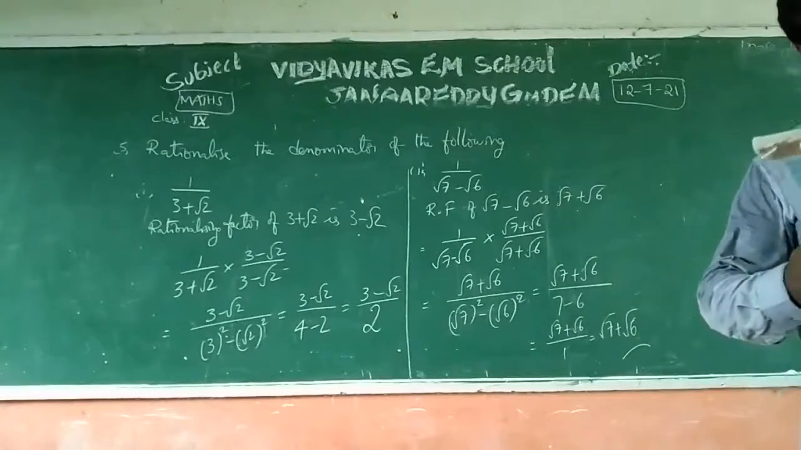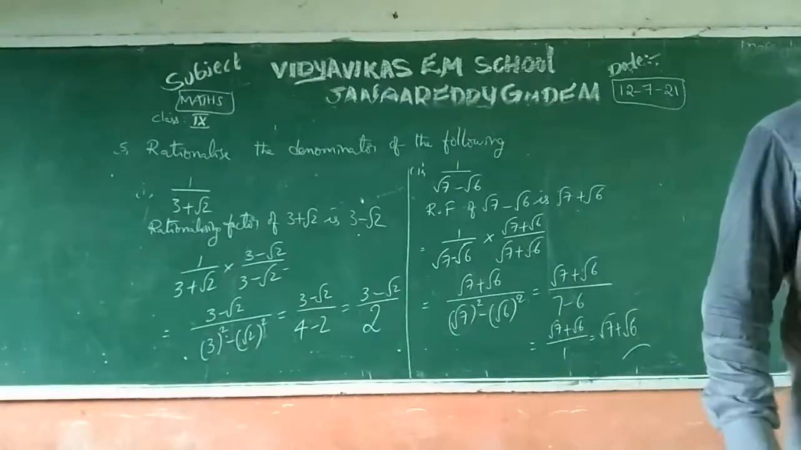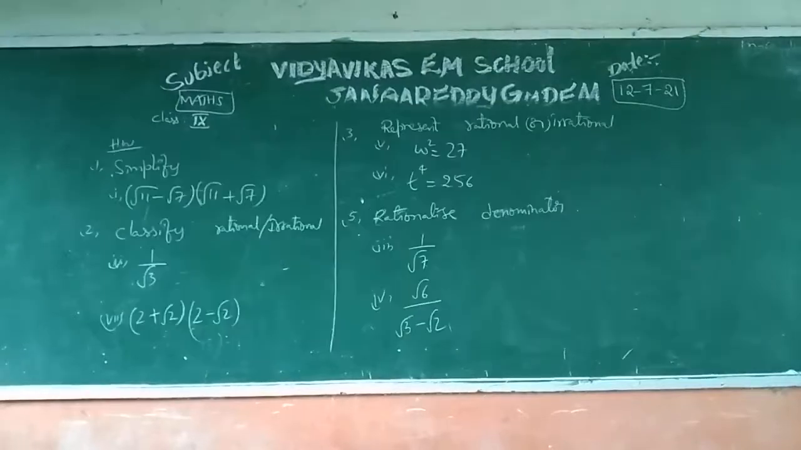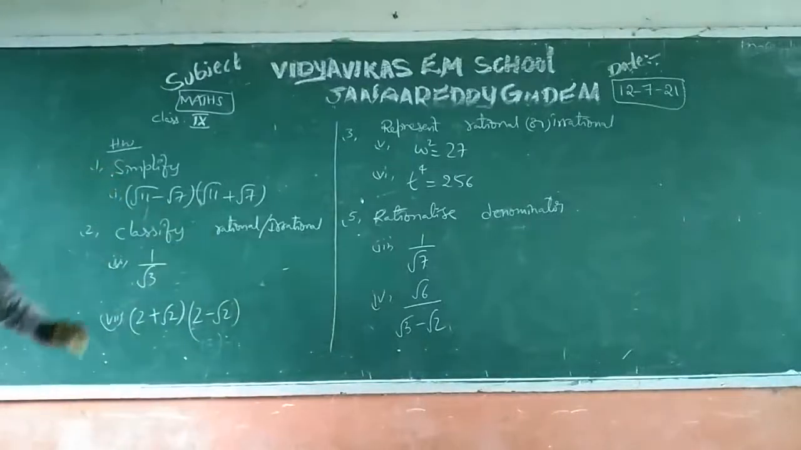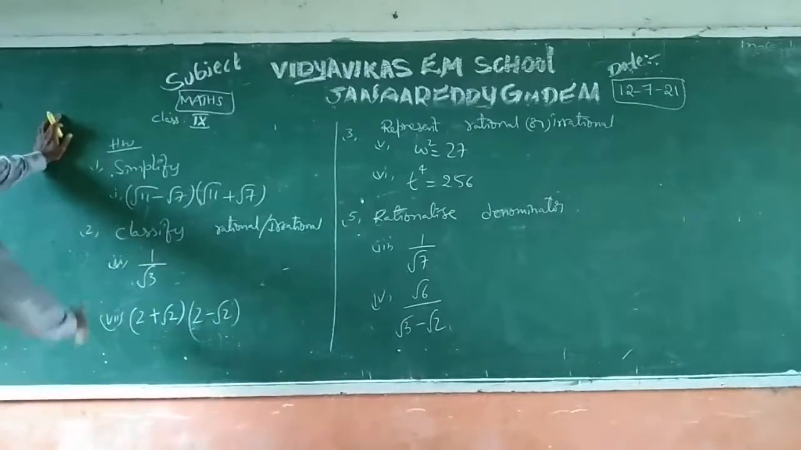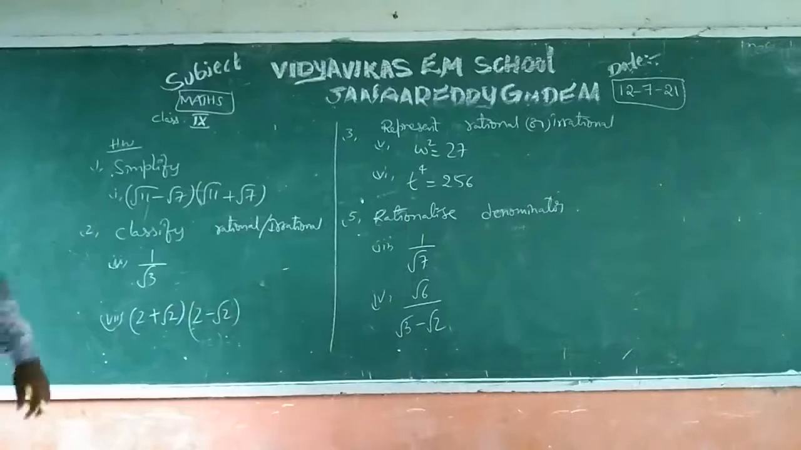In these 5 models, I will give some homework questions today. What I explained today, from each and every model I gave one example question, and the remaining questions are homework. The first one, simplify the irrational number. Second one, classify whether it is a rational or irrational number, means 1 by root 3: simplify it first, then find out whether it is rational or irrational.